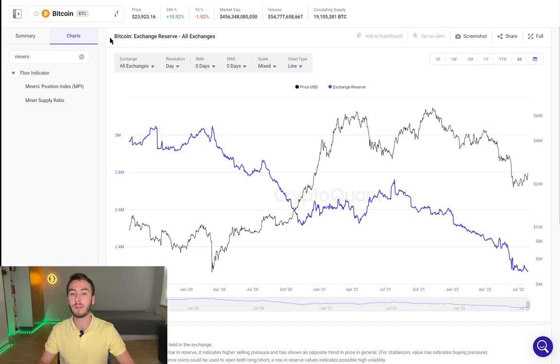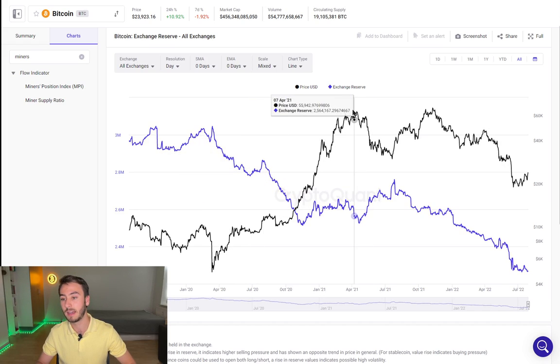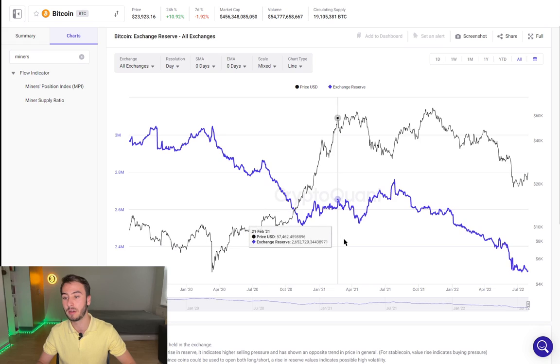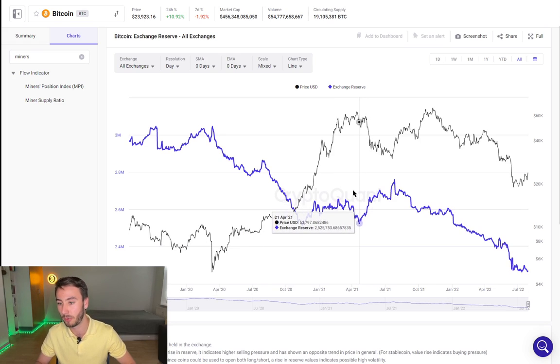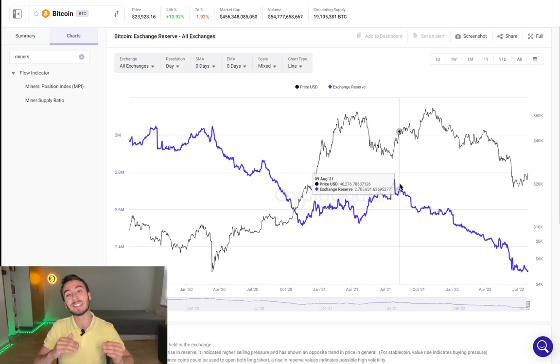Now I'm going to have a look at the Bitcoin exchange reserves in all exchanges, and we can see that overall the exchange reserves have been going down and down and down for the past 3 years. So basically what people have been doing for the past 3 years, except here in the first all-time high from the last bull market, coming from a Corona dump of around $4,000. So of course, when the price reached around 64K, people started to sell their Bitcoin. But look at that, right away they continue buying the Bitcoin and sending it to cold wallets. Why would they do that?